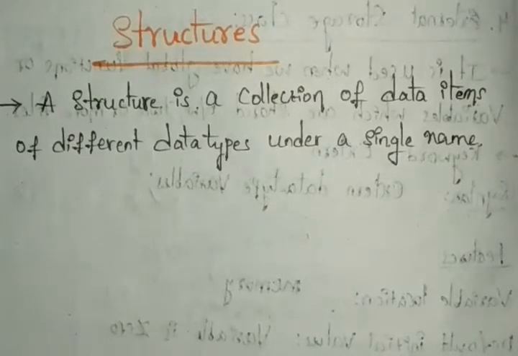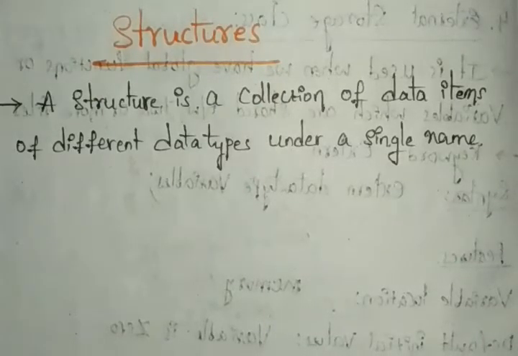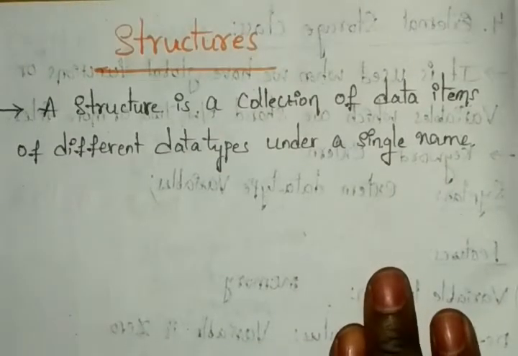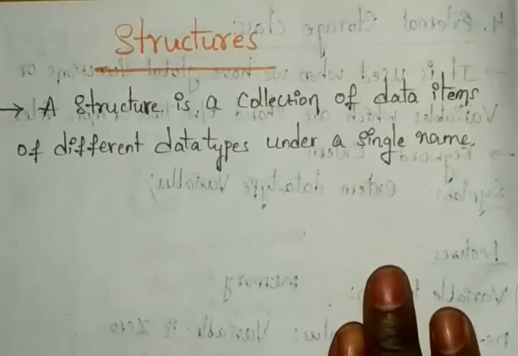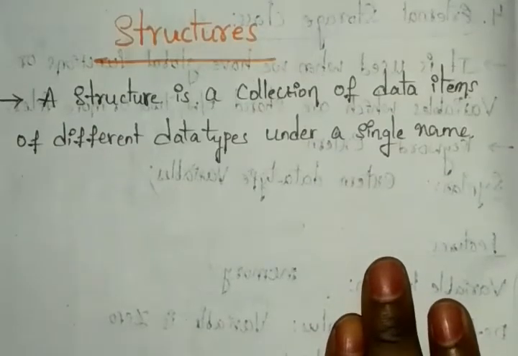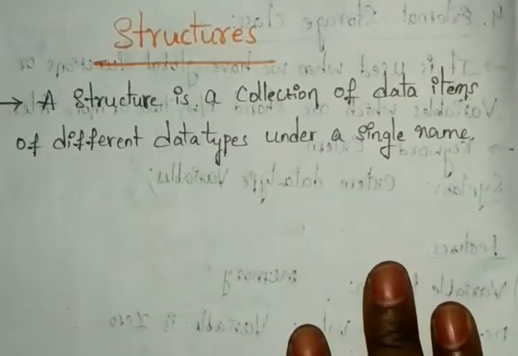Hello everyone. In this session we will discuss the structures in our C language. Before explaining the structures, first we need to know one thing about arrays. Once you are using arrays, you are representing a group of data items. In arrays, whatever information you store is kept in contiguous memory locations. So what we are taking are the elements, or here we can say data items.